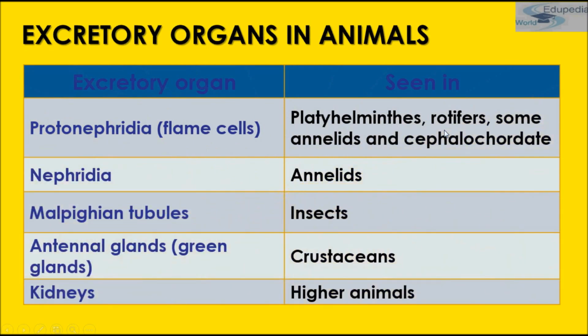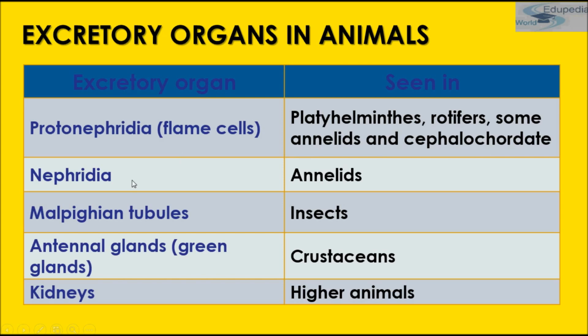Now, let's move forward to the excretory organs in animals. There are various types of excretory organs present in different animals. We'll be studying Protonephridia, that is flame cell, Malpighian tubules, antennal glands, and kidney in detail. Protonephridia are also called flame cells. They are seen in platyhelminthes, rotifers, and some annelids and cephalochordates.